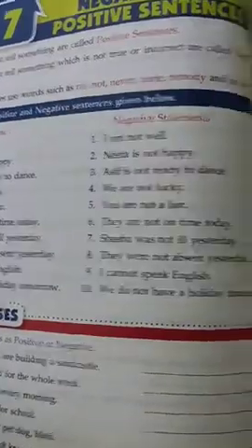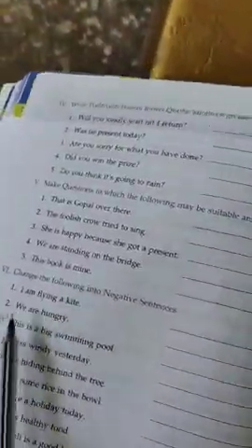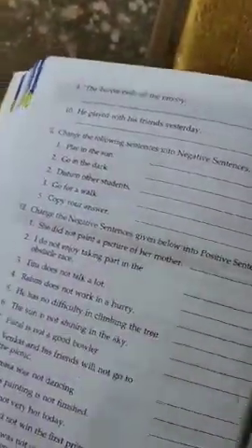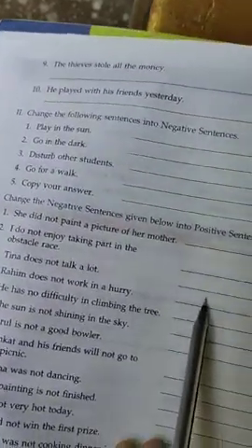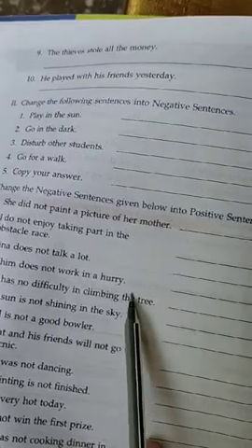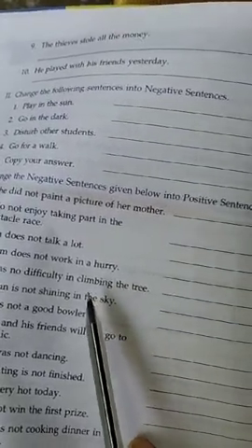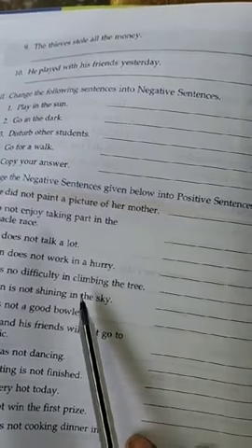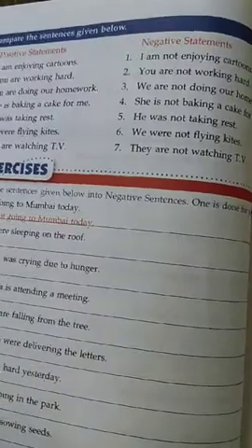These exercises are all similar, children. Please read the questions and write the negative statements. And you can see page number 26: change the negative sentences given below into positive. Negative sentences are given, and you have to change them into positive. Before, you did positive to negative; now you have to write negative to positive. Okay, write it in your textbook.